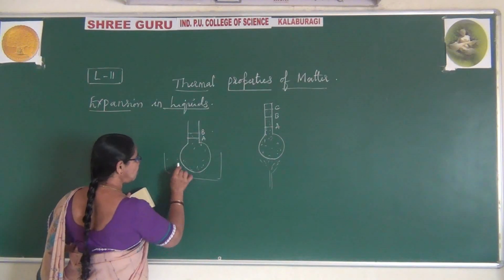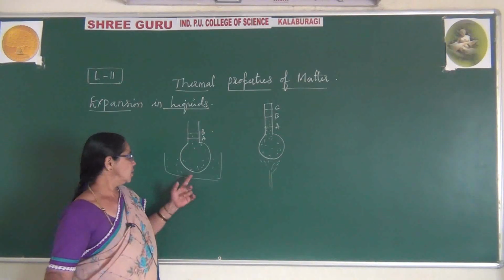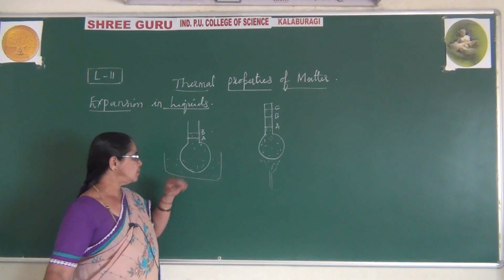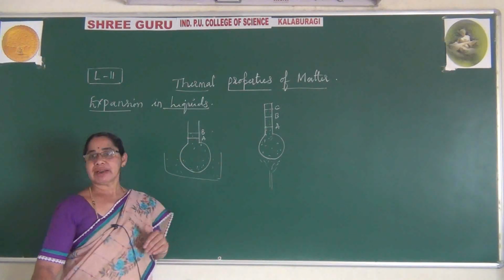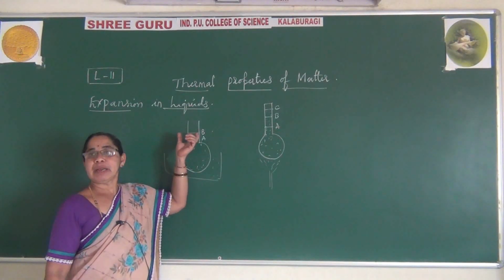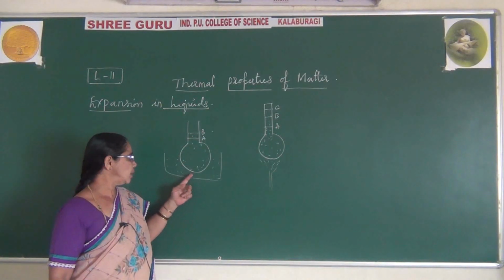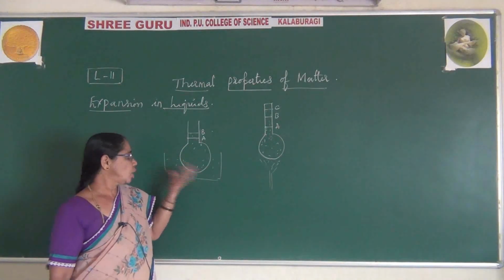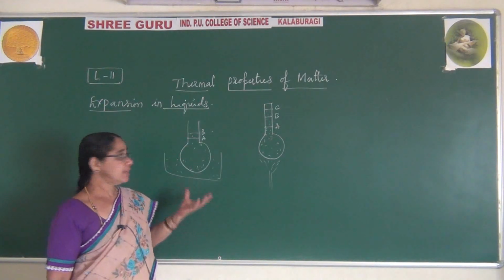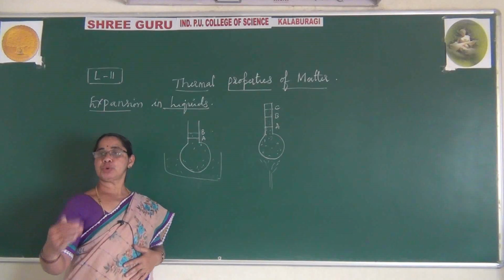In this I am dipping this round bottom flask, with the long neck, inside the hot water. When you put this in hot water, the level decreases and falls to A.